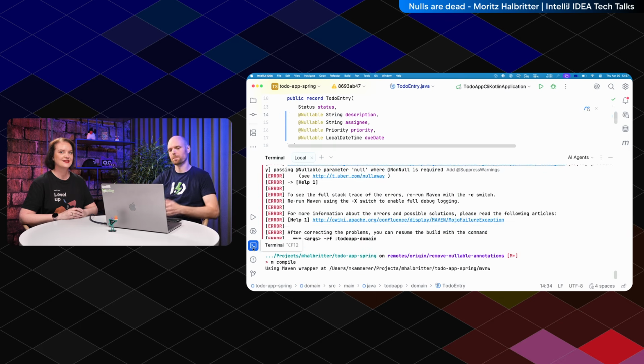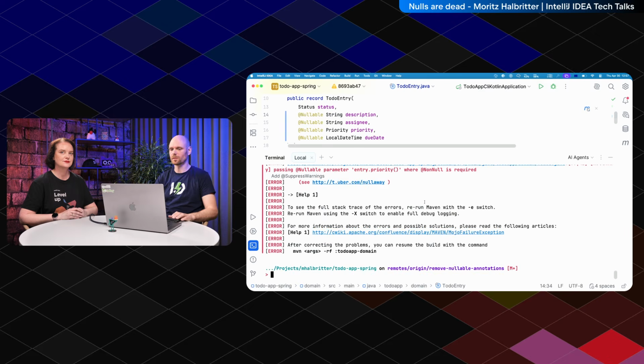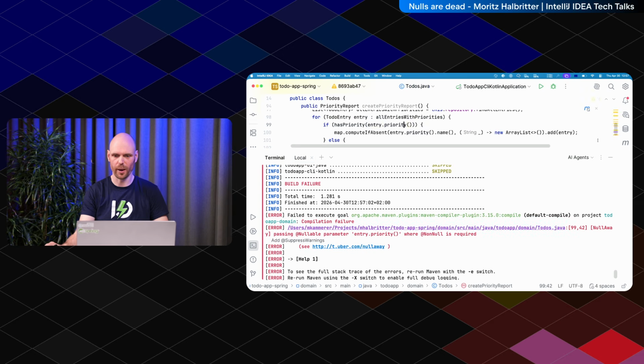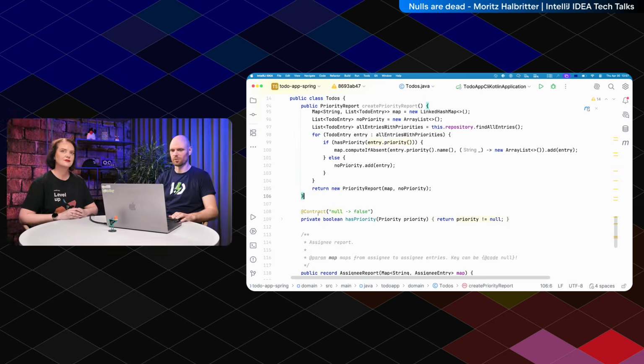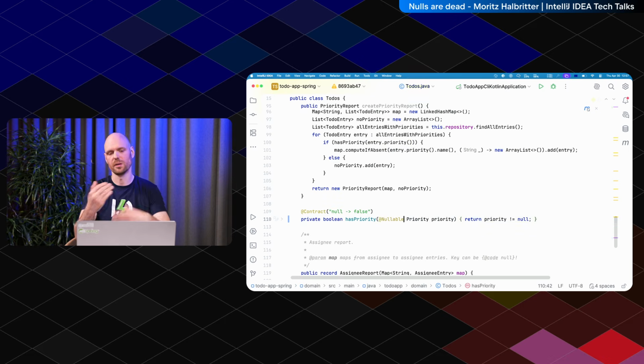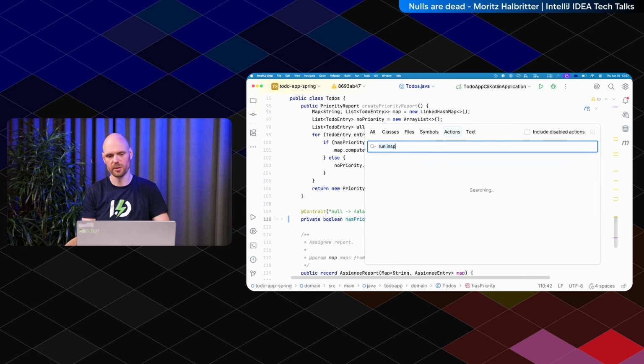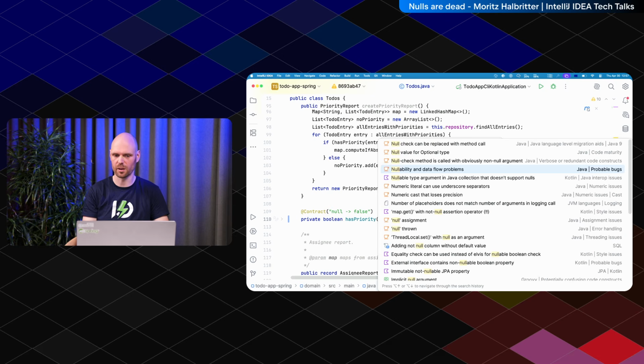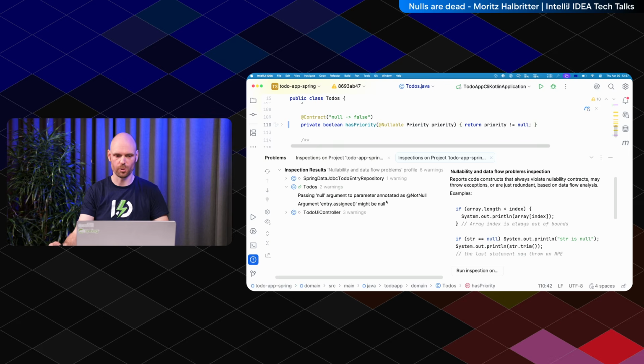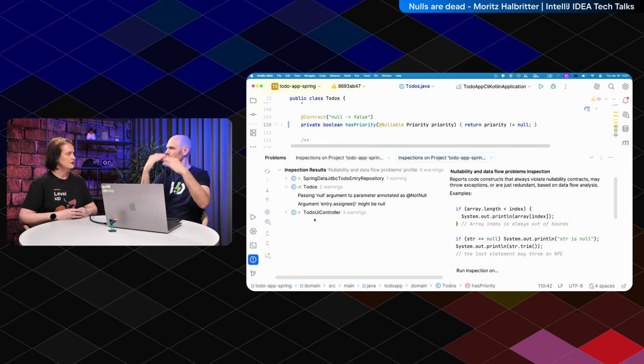Compile it again. This stuff is fixed now. Now we're back at this problem here. You remember the contract, because this stuff here can be null, put @Nullable on it, and so forth. What you can also do is run the null inspection on your project, fix all the problems, run NullAway, and then it's done. And you go module by module, essentially.